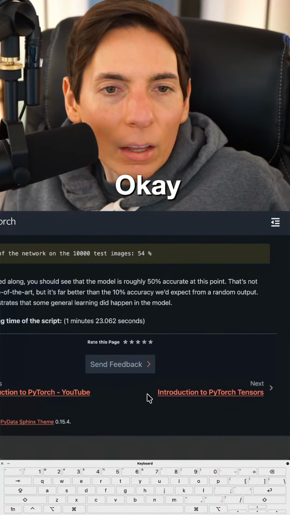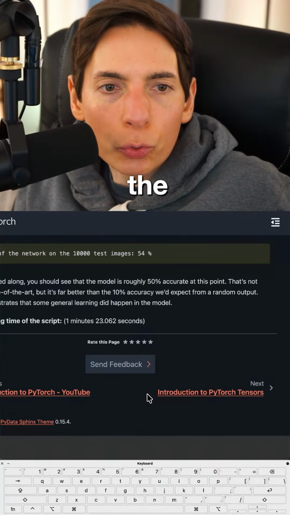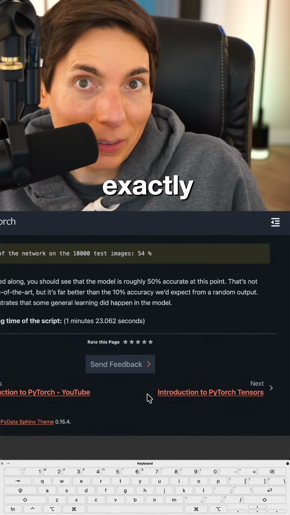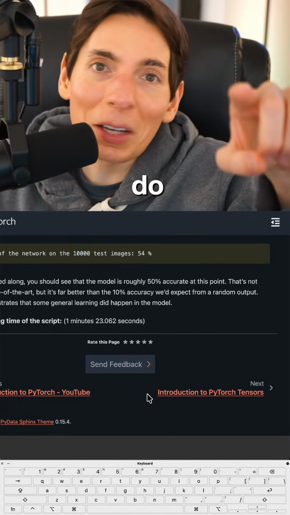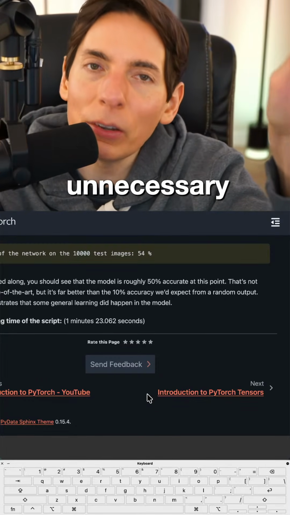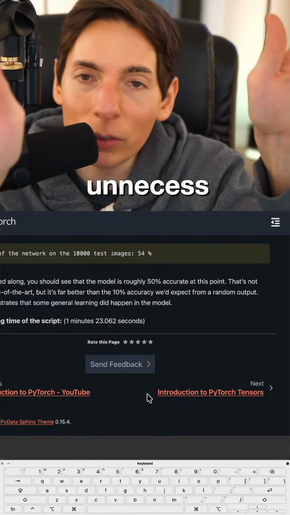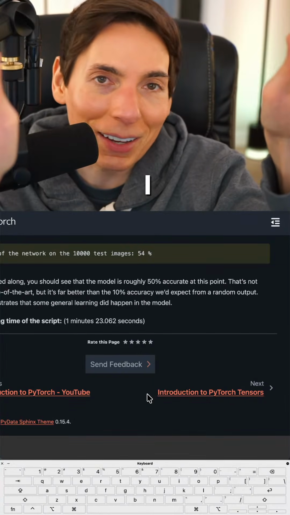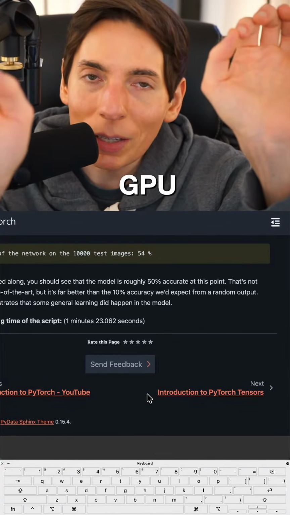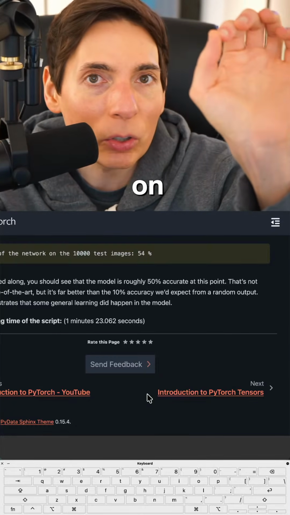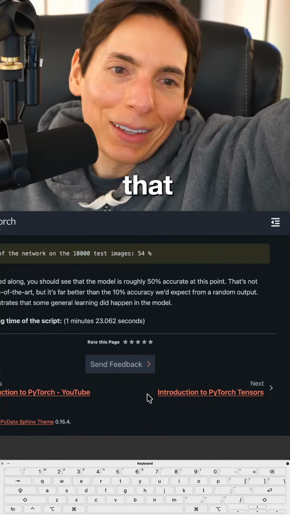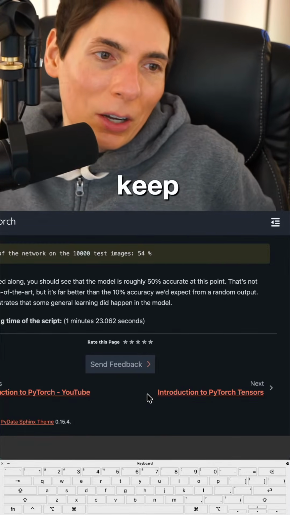Can you just take the sum of the trues, divide by length in the tensor? Yes, Rowan, that's exactly what we're going to do. You got it. The thing that we're optimizing for right now is completely unnecessary. I understand. We're going to keep all these operations on the GPU instead of moving them over to Python on the CPU and doing that stuff. Yes, exactly. That's what we could do. We're trying to keep it on the GPU.